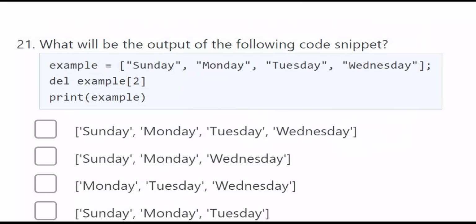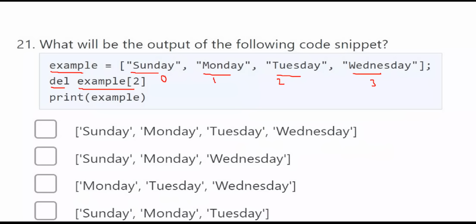So here, what will be the output of the following code snippet? Example is Sunday, Monday, Tuesday, Wednesday. He has given a list. Then del example of 2. Example is a list. So what is the indexing? 0, 1, 2, 3.